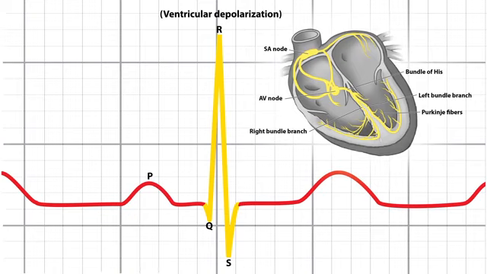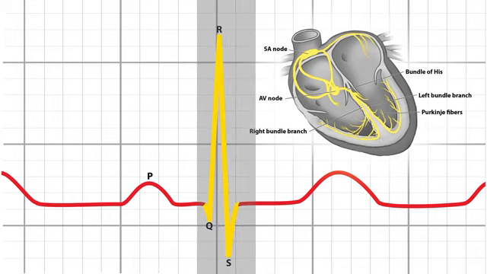Now you'll notice that the amplitude of the QRS is much larger than the P wave, and that's because the ventricles have a much larger mass of muscle. Normally your ventricles are depolarizing at the same time. The electrical signal goes through the Purkinje system and the bundle of His, and you have equal depolarization of both ventricles. The reason why the QRS complex is very narrow and less than 120 milliseconds is because you are depolarizing the ventricles at the same time. So how many boxes is 120 milliseconds? Remember, that's just 3 small boxes. Your QRS complex should be within 3 small boxes.